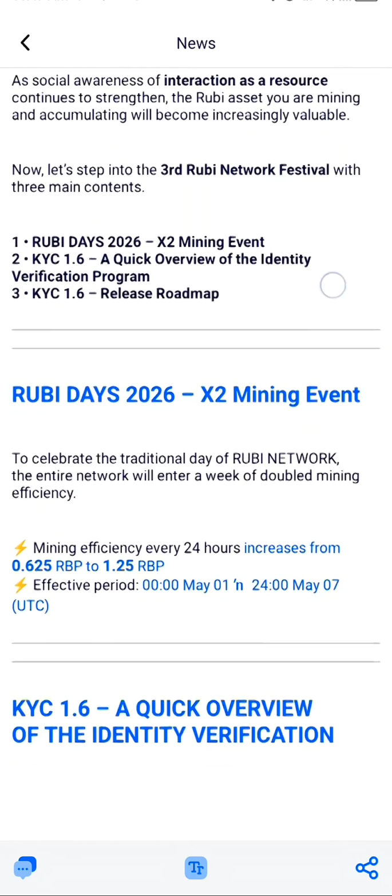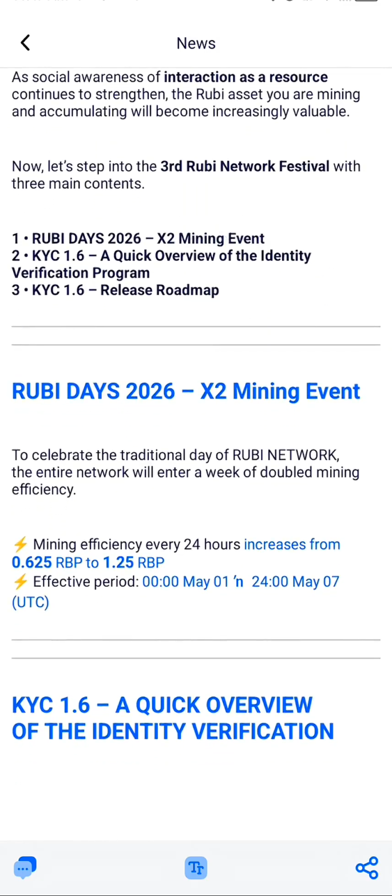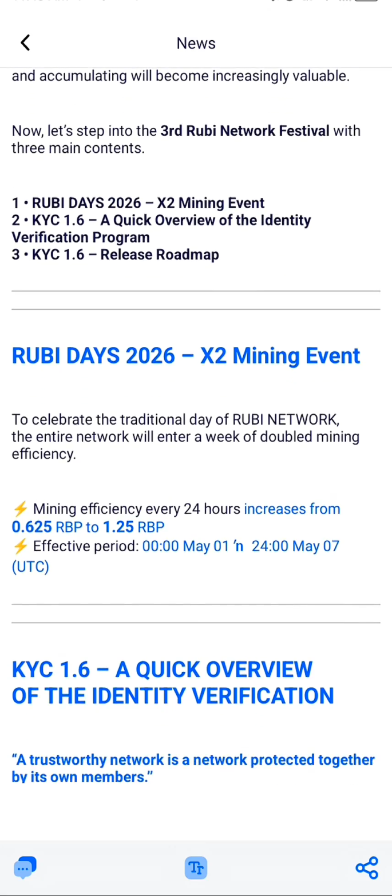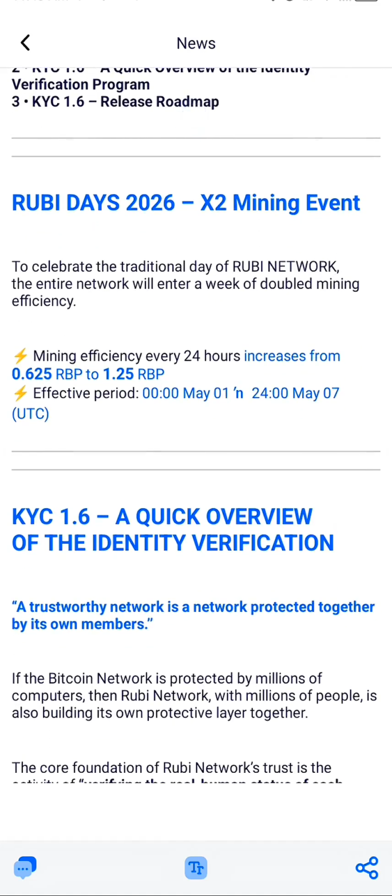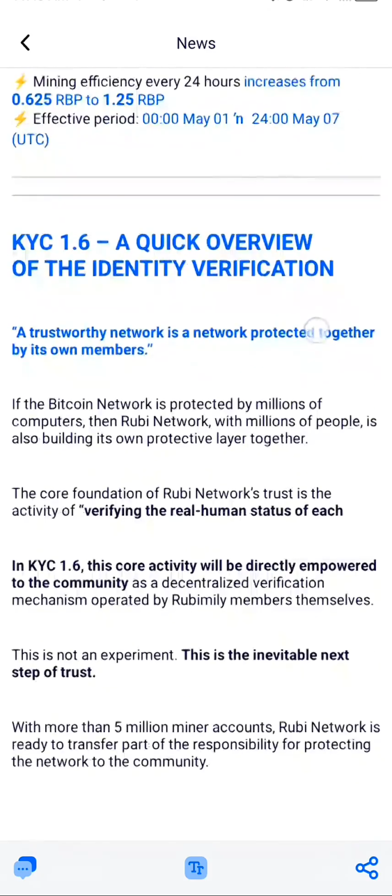So that is how it is. So the first one is that, which we have already looked at. So the second one is KYC 1.6, a quick overview of the identity verification program. So that is going to be the next one. So the next one, the third one, will be a release roadmap. That is the release roadmap for the KYC 1.6.